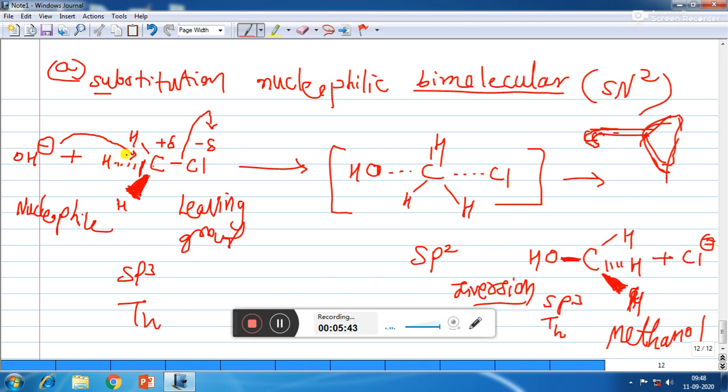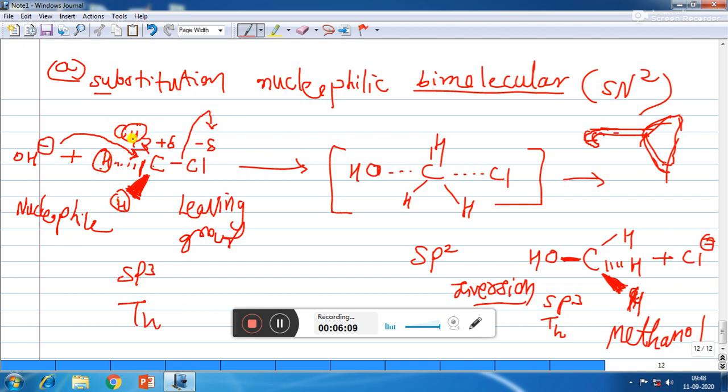Now here we will see that if all the 3 are hydrogen, then the space between the 3 CH bonds will be more. So OH minus ion can easily attack carbon. But if any one of these hydrogens is made CH3, so instead of hydrogen if I take CH3 over here, then now one CH3 is there, one H is there, one H is there.